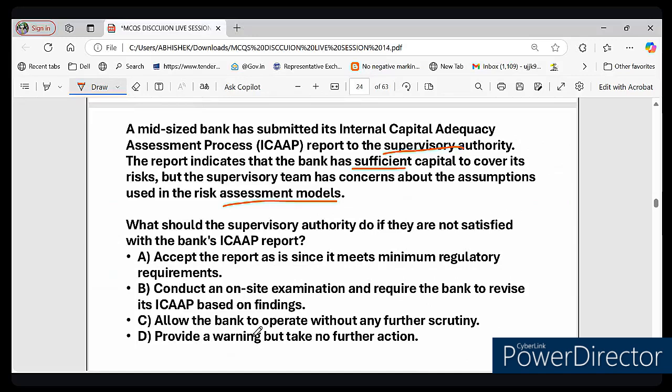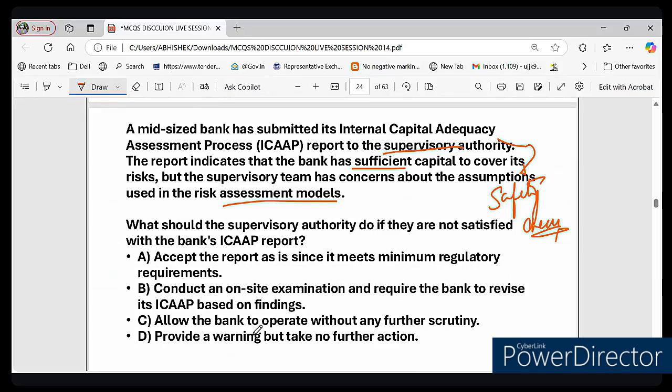So you can think of a bank like a ship sailing in an ocean. To ensure that the ship does not sink, it needs enough lifeboats, right? That is capital. An ICAAP report is just like a safety check report. It tells the regulator if the bank has enough capital to survive a financial storm, right? So, if a bank says that it has enough capital, should the supervisor trust it 100% without checking? The answer is no. It cannot be trusted, because the supervisor must verify the assumptions.